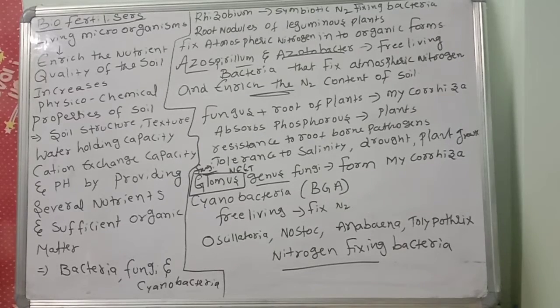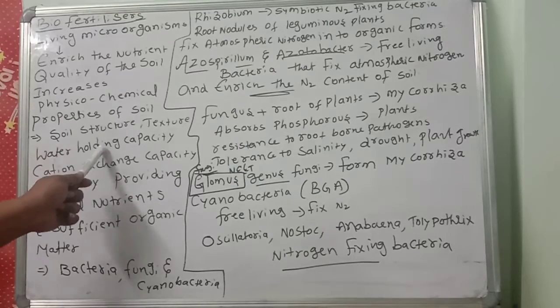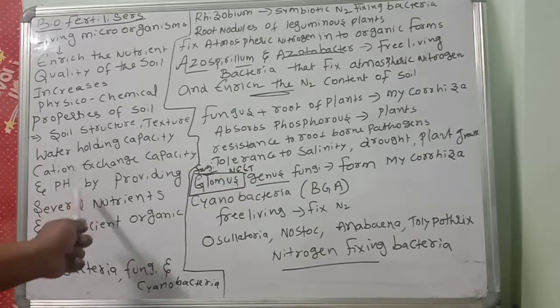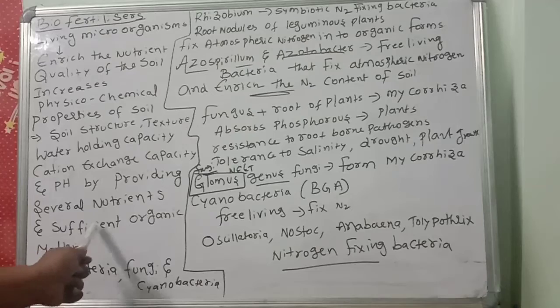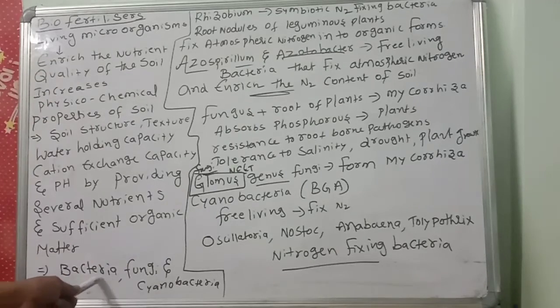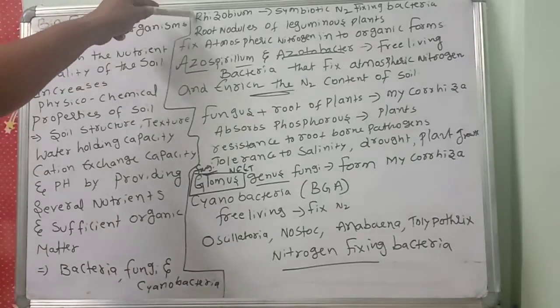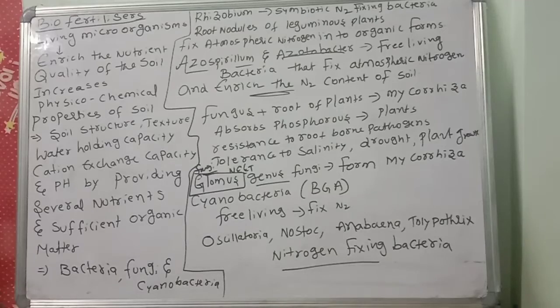Once again I am telling you, living microorganisms enrich the nutrient quality of the soil and increase the physico-chemical properties of soil: soil texture, soil structure, water holding capacity, cation exchange capacity, and pH, by providing several nutrients and sufficient organic matter. What are those living microorganisms? Examples: bacteria, fungi, cyanobacteria. These are nothing but biofertilizers. The best example is rhizobium, a classical example of a biofertilizer.